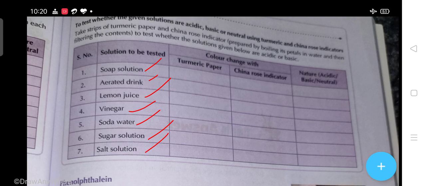You dip them one by one, and from the result you can easily say whether the substance is acid or base.